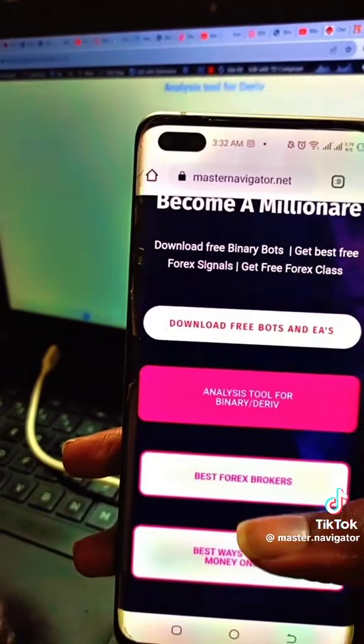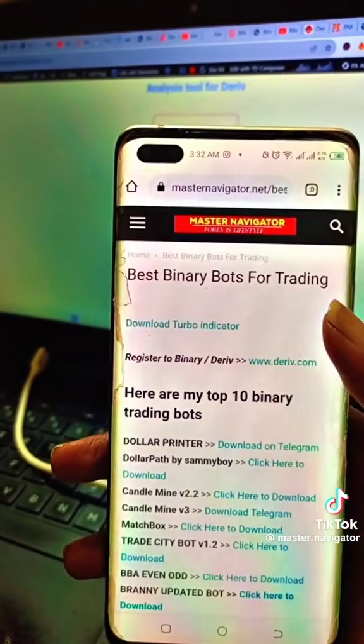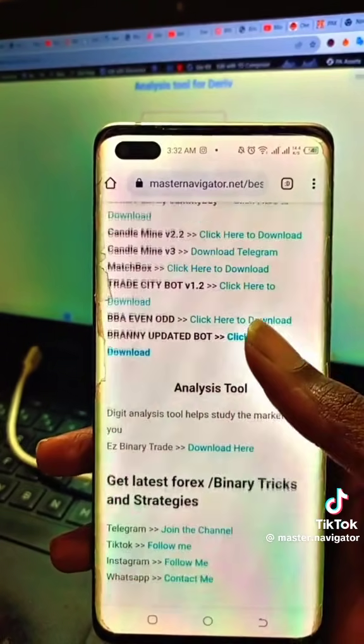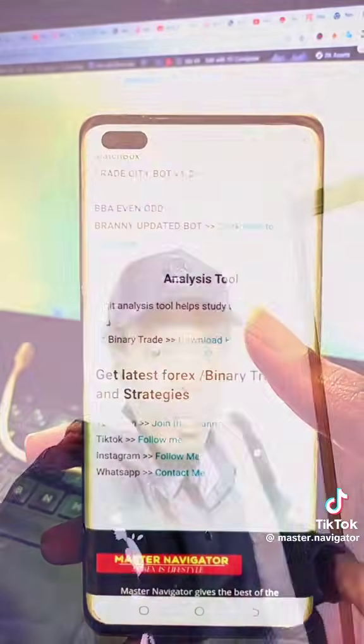So you go and download. You can also get free bots from my website. And that's how you get a free analysis tool. You're going to use it in your trading, derivative trading on over, under, rise and fall, matches and differs.